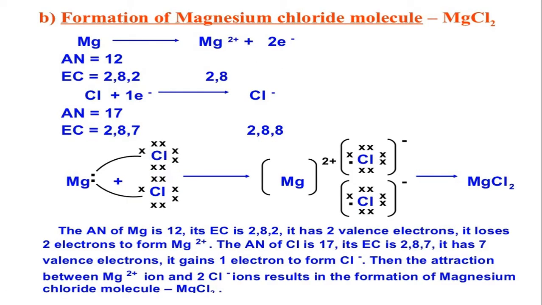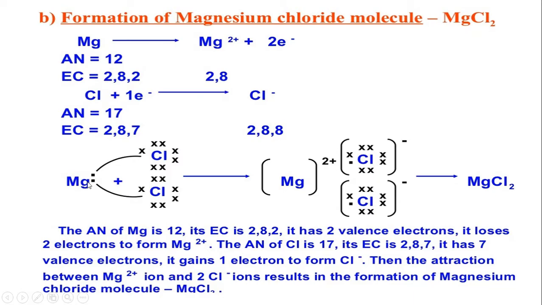I need to explain with one more example, magnesium and chlorine. Magnesium is a metal, chlorine is a non-metal. Magnesium, what is the atomic number? 12. How will you write the electronic configuration? 2, 8, 2. So it has 2 valence electrons, whereas chlorine is 17, with 2, 8, 7. So we know that magnesium needs to lose 2 electrons, so it becomes Mg2+.